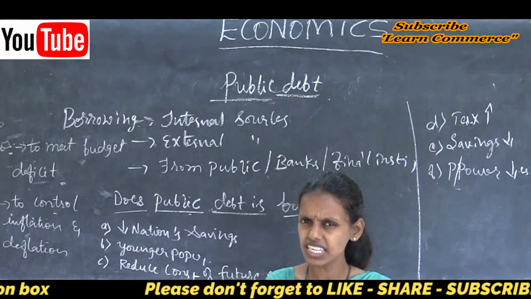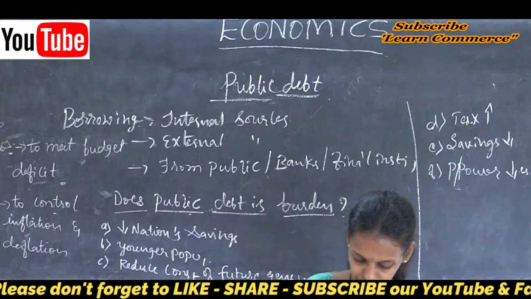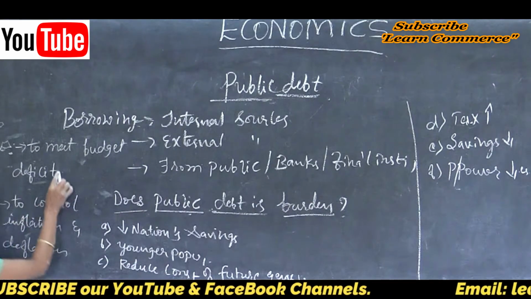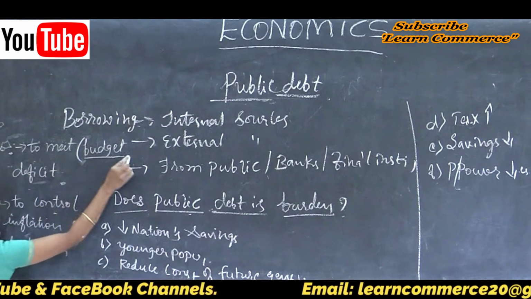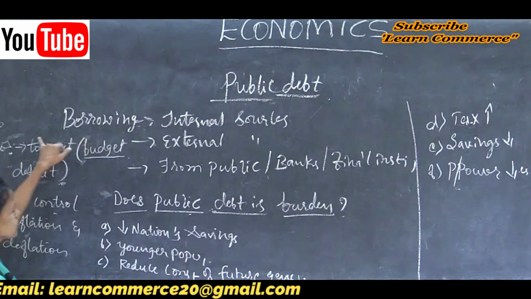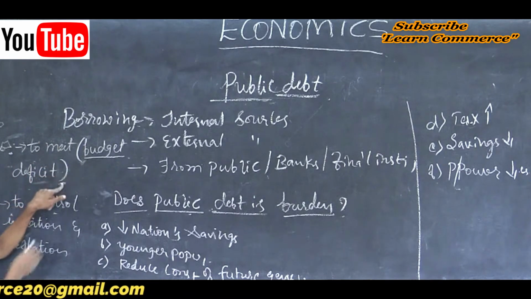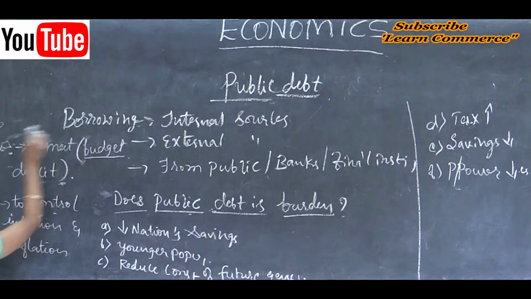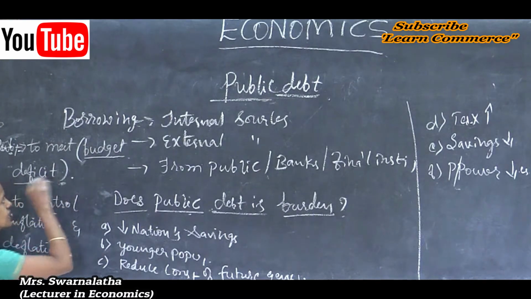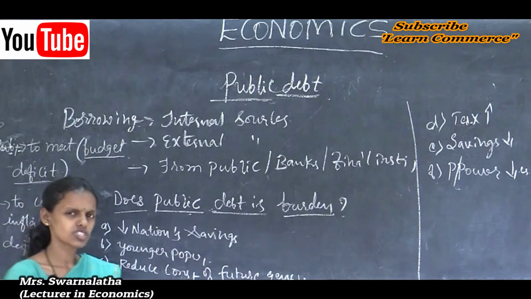What is this fiscal deficit? Fiscal deficit means to meet the budget deficit. Public debt is borrowing from the public to meet the budget deficit. What is this budget deficit?